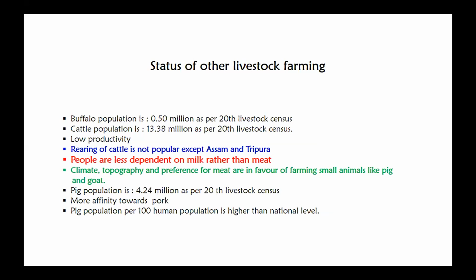Also the climate, topography, and the preference for meat are in favor of small animals only, like pig and goat. Here the pig population is about 4.24 million. In most parts of the Northeast region, the area is tribal populated, so the preference for pork is more, and they have more affinity towards pork. As per the survey, it is found that the pig population per 100 human population is higher than the national level.